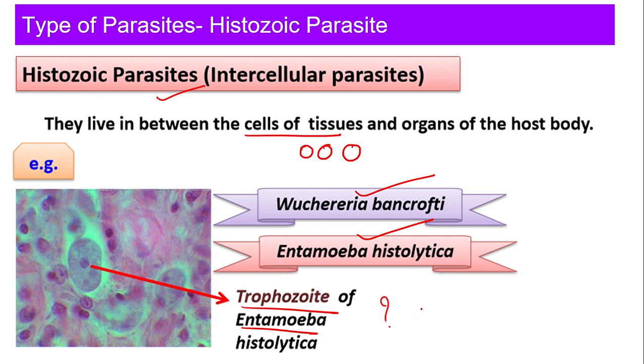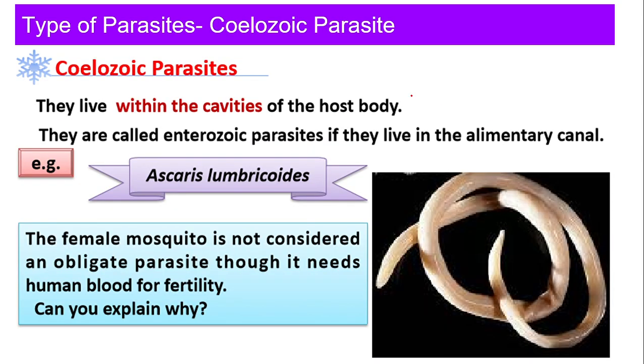You will understand this in upcoming classes. Coelozoic parasite, that means it lives within the cavity. Coelom means what? Cavity. Now, they are called enterozoic parasite. Why enterozoic? Enteric word. Do you remember when we use the enteric word? It is nothing but the cells of intestine.